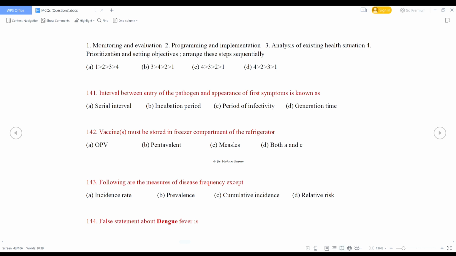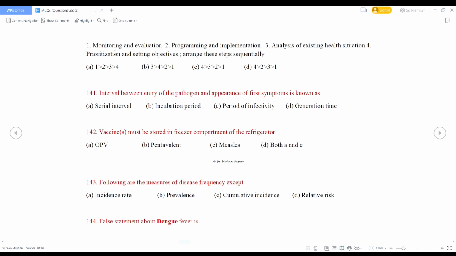Vaccine or vaccines must be stored in freezer compartment of the refrigerator: OPV, pentavalent, measles, or both A and C. So both A and C, that means OPV and measles would be stored in freezer compartment.